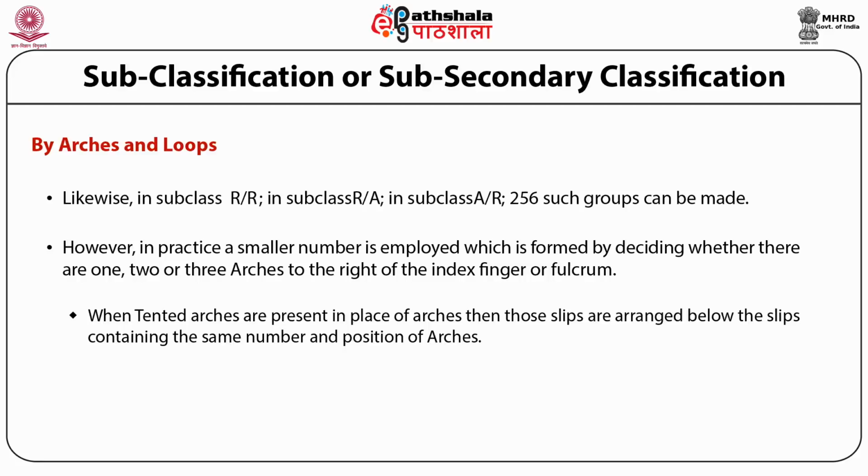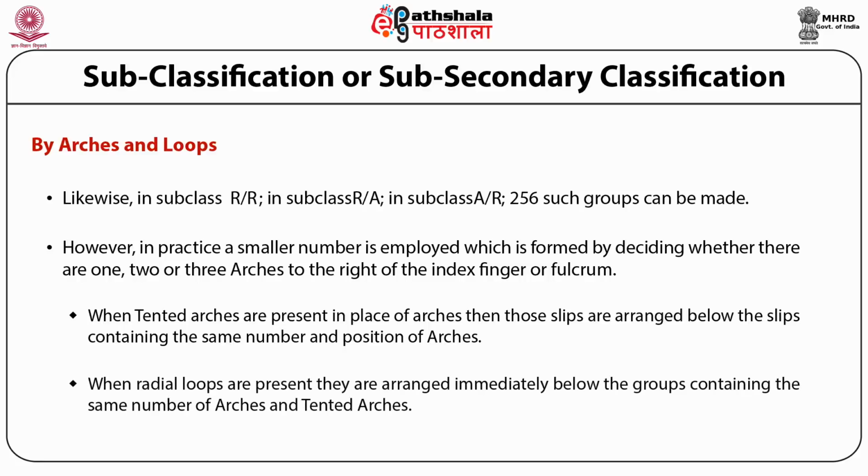When radial loops are present, they are arranged immediately below the groups containing the same number of arches and tented arches. Thus, small a, capital A, 2R would be arranged below small a, capital A, 2, small t, which is lying below small a, capital A, 2, small a.